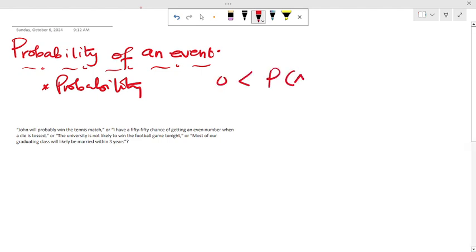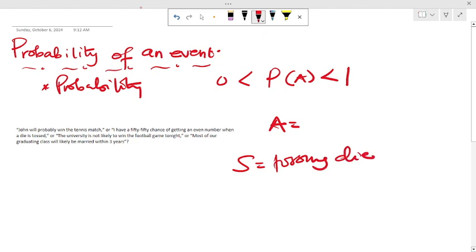So let's say we have an event A, and let's say we have a total experiment, the total outcome of an experiment, and this experiment is the tossing of a die, right?